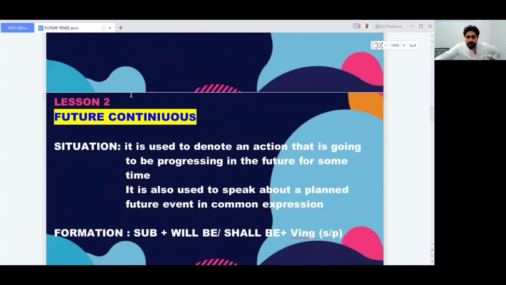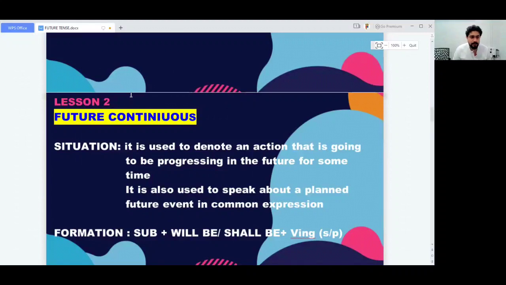Right. So my point is that you can use shall or will interchangeably, but when you use will, you give an assurance and certainty. And when you use shall, it means it will simply happen. It says that it will happen in the future, but does not give you a certainty element.